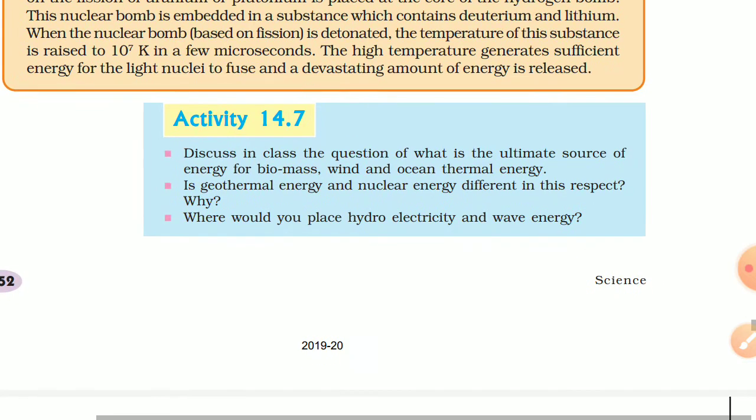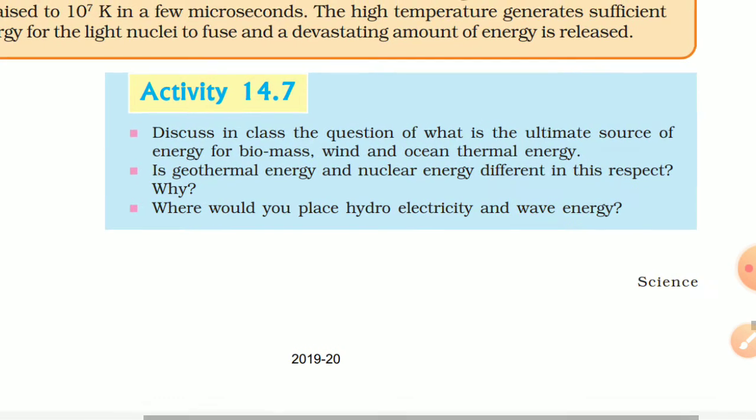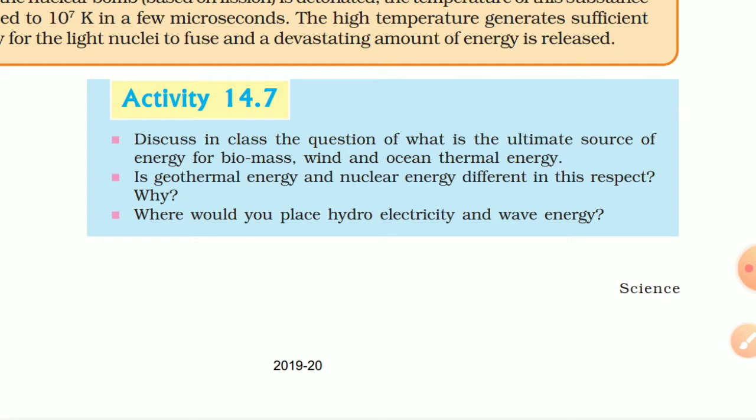Okay, so now let's solve activity 14.7. Discuss in class the question of what is the ultimate source of energy for biomass, wind and ocean thermal energy. So I think that the ultimate source of energy for biomass, wind and ocean thermal energy is the sun. Solar energy is the ultimate source of this energy, because without it food will not be produced, and without food all this energy will not happen.